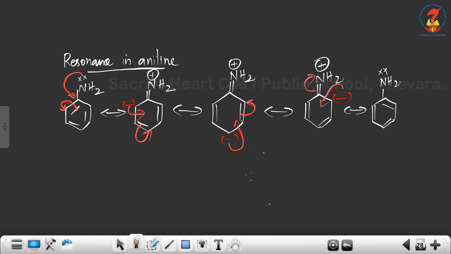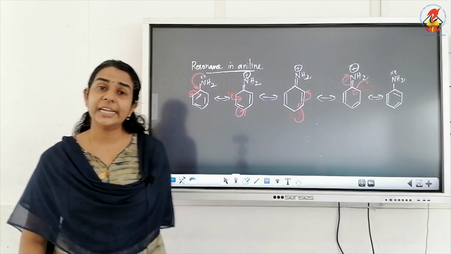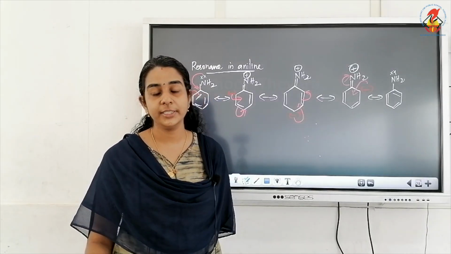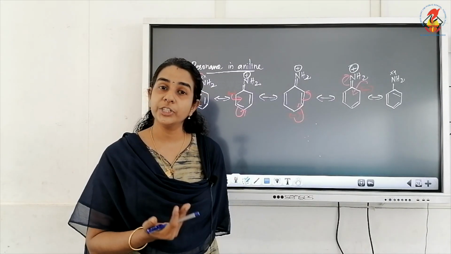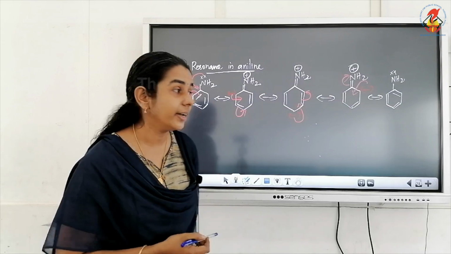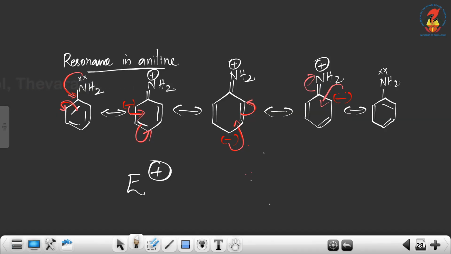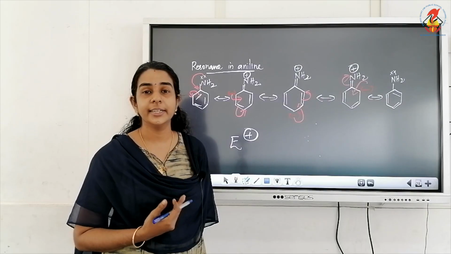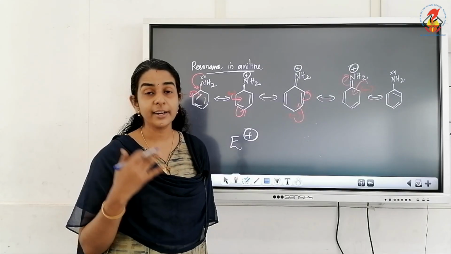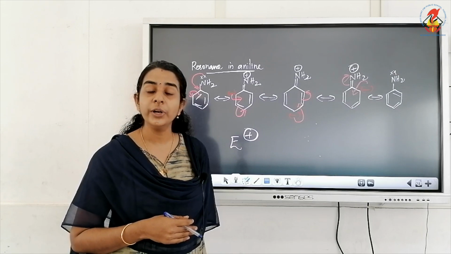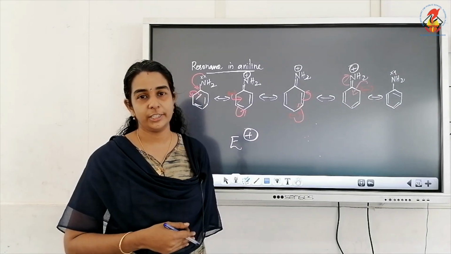the first give reason question. What is meant by electrophilic substitution reactions? We are replacing a hydrogen atom from the benzene ring by an electrophile. An electrophile's general representation is E+, isn't it? E+ means electrophiles are either positively charged or electron deficient species.